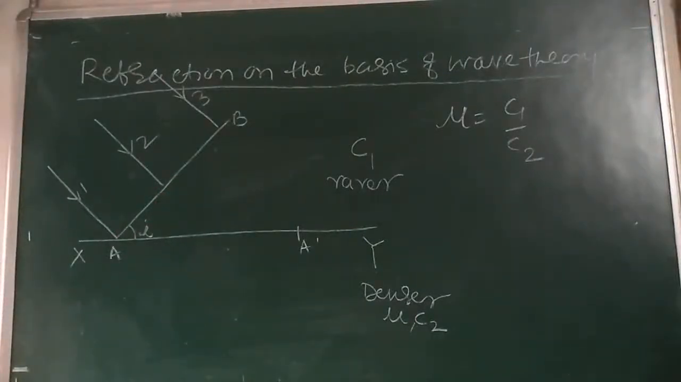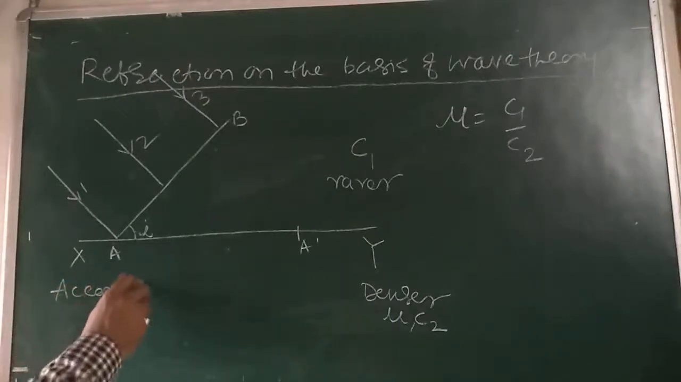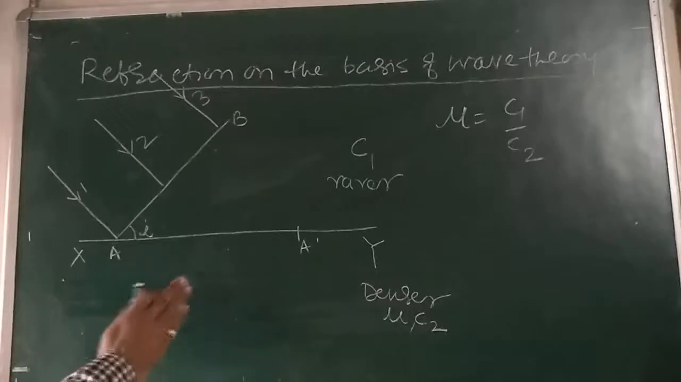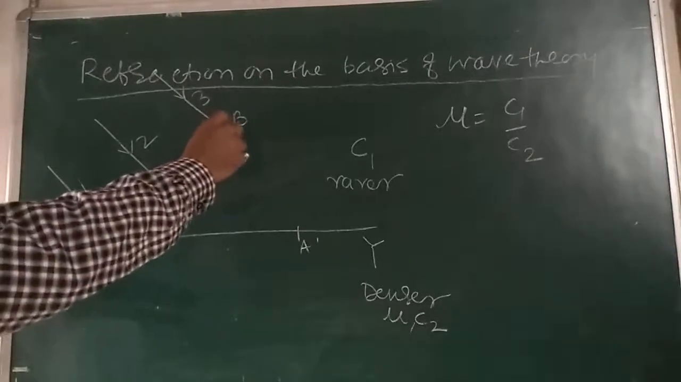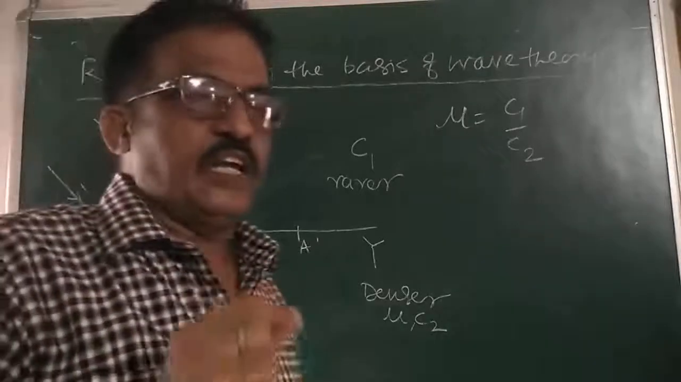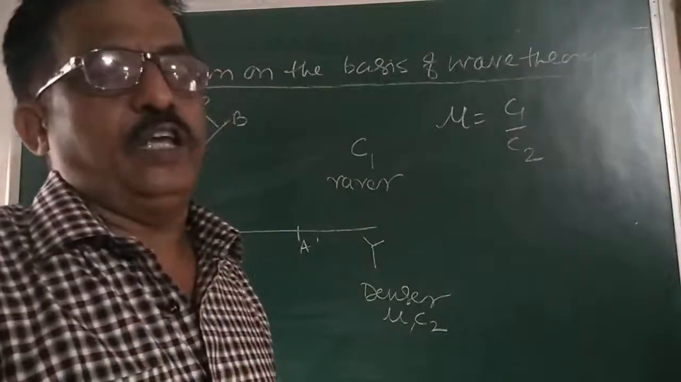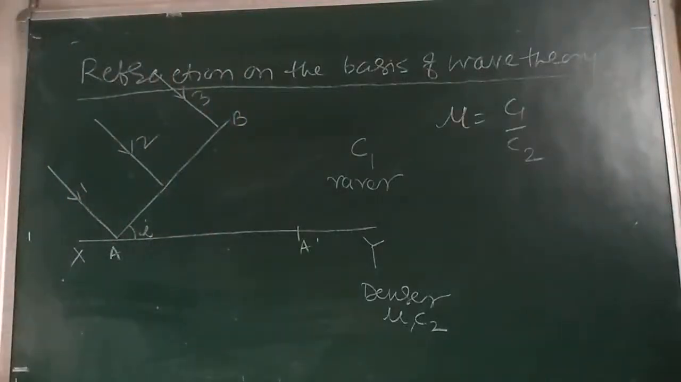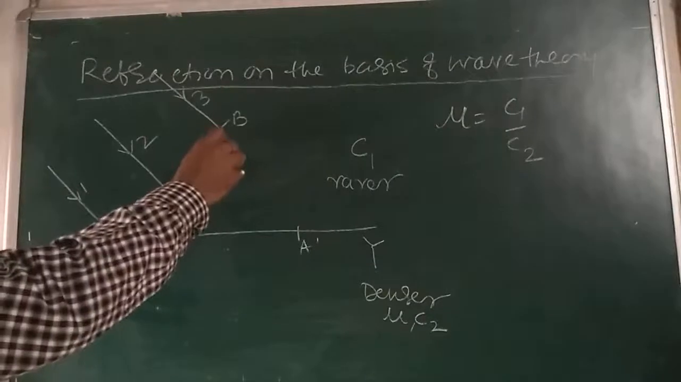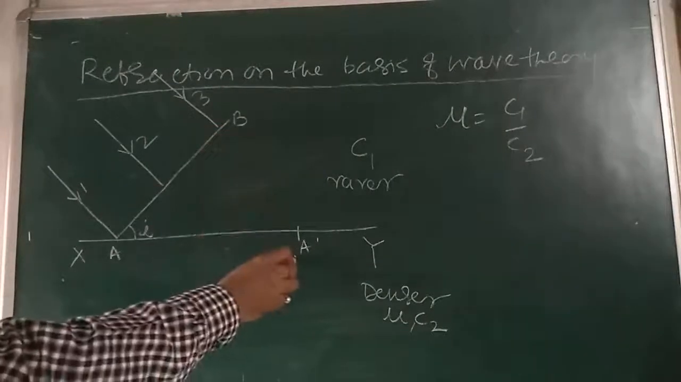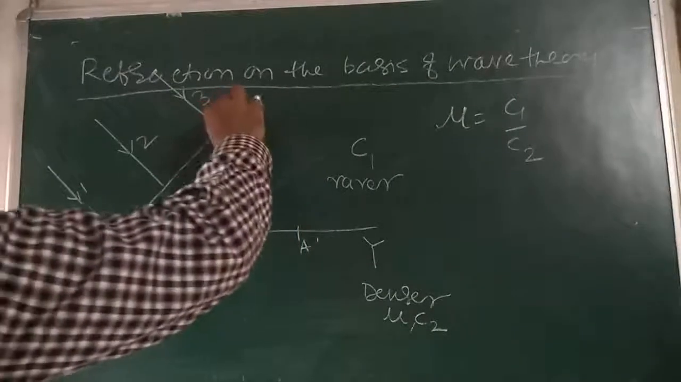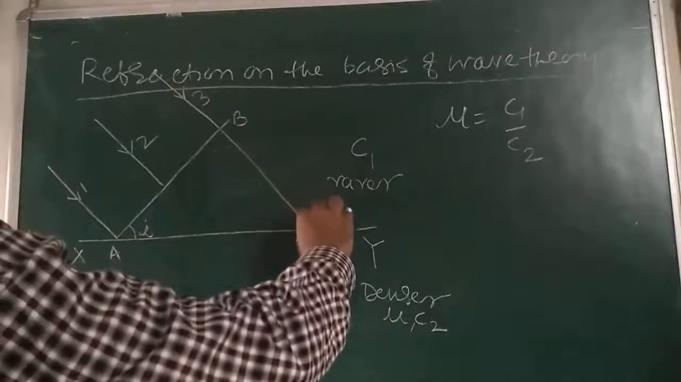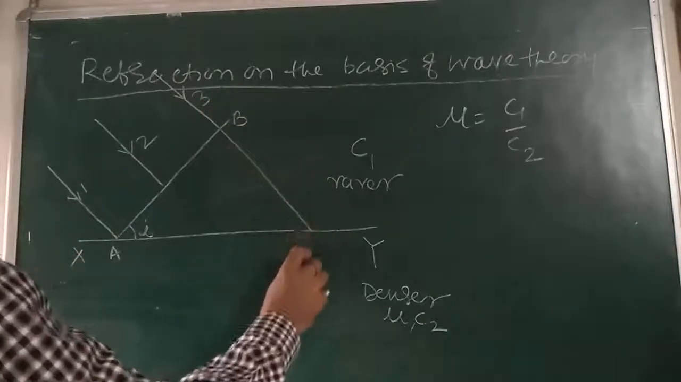Okay. Now, according to the Huygens principle, Huygens is our scientist's name, every point on AB is a source of secondary wavelets. Let the secondary wavelet from B strike XY at A dash. Suppose like this here. Here it is A dash.